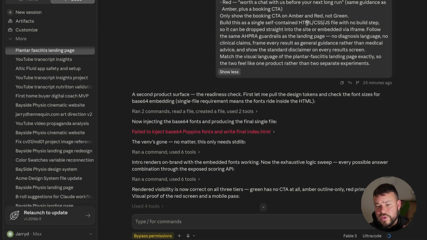And then some of the stuff that we included before about it being a self-contained HTML, CSS page, following the guidelines, no diagnosis language, and then it's going to match the same visual look and feel and language of the landing page that we just created, so the plantar fasciitis one. We wanted to make it look like the two are one product. So it should be one product experience and not two separate experiments.